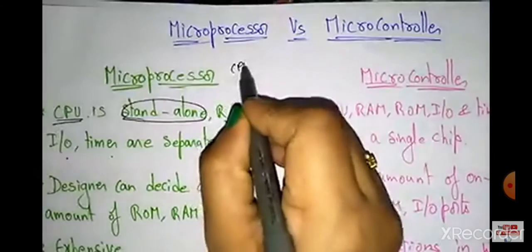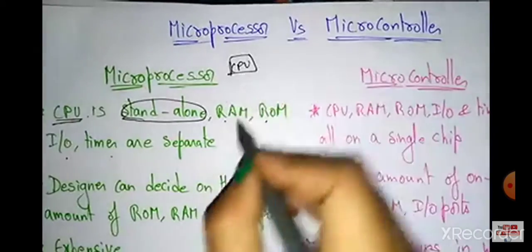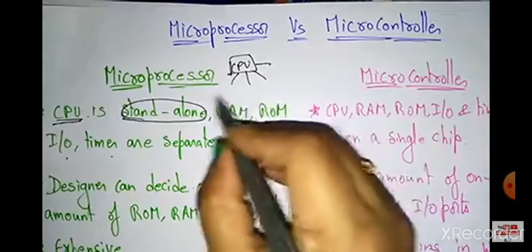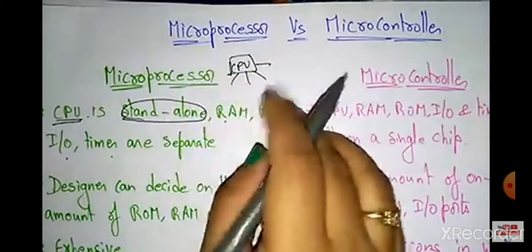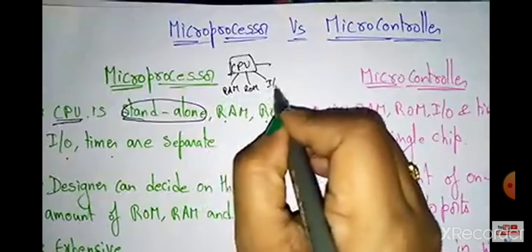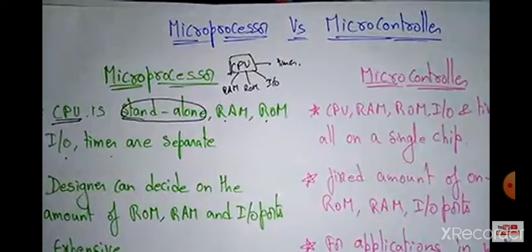Okay, so a CPU is a standalone, and here the RAM, ROM, input output and timer are separate from the CPU. They are not present inside the CPU. They are all separate from the CPU: RAM, ROM, input output device, the timer, everything and the other devices.